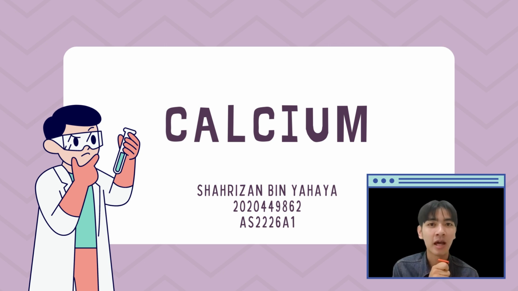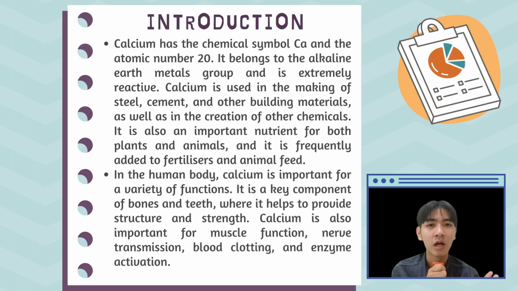I am Shariza Mehaya from class AS222-6A1 and I will talk about the facts of calcium. First, we will talk about the introduction. So, calcium has the chemical symbol Ca and the atomic number is 20. It belongs to the alkaline earth metals group and is extremely reactive.